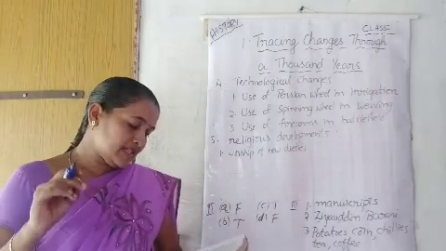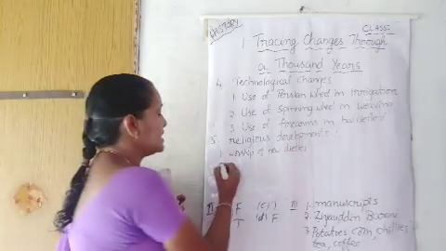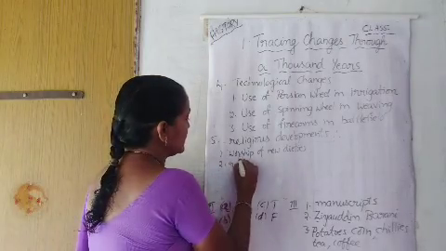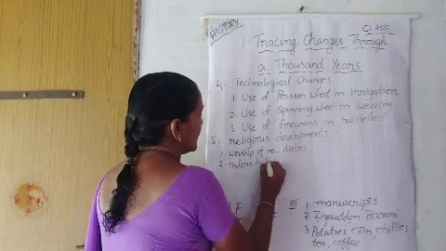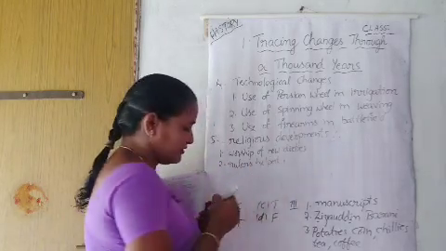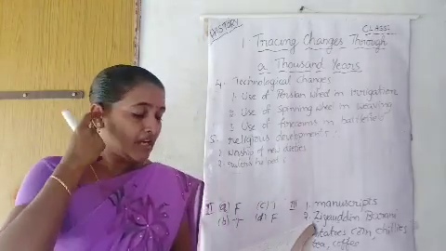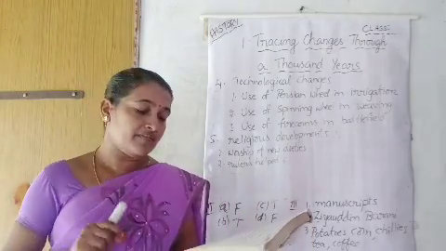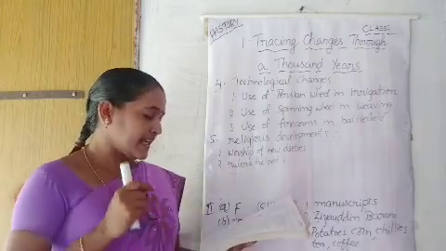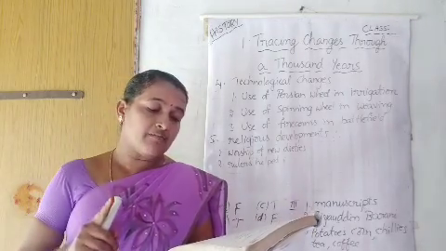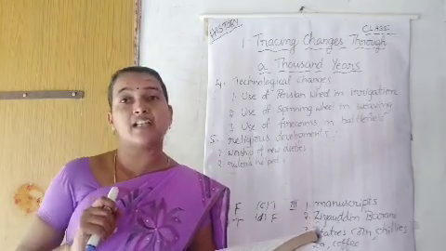Next, rulers helped in the construction of temples. That is the second one. Next, importance of Brahmanas, the priest class, grew.